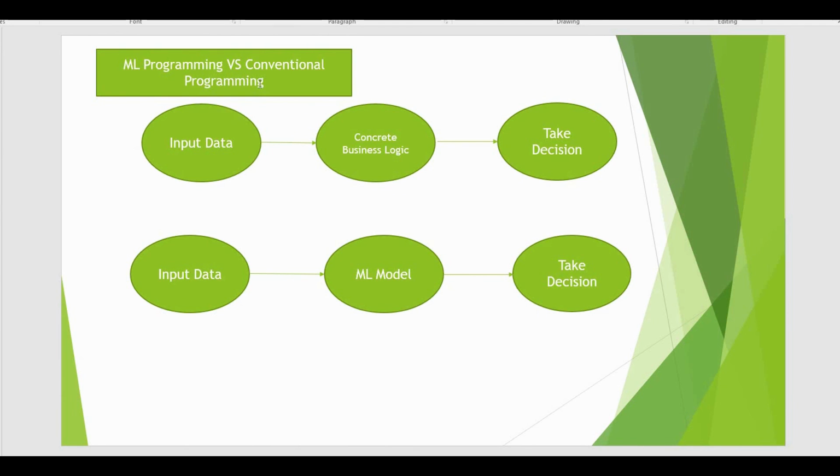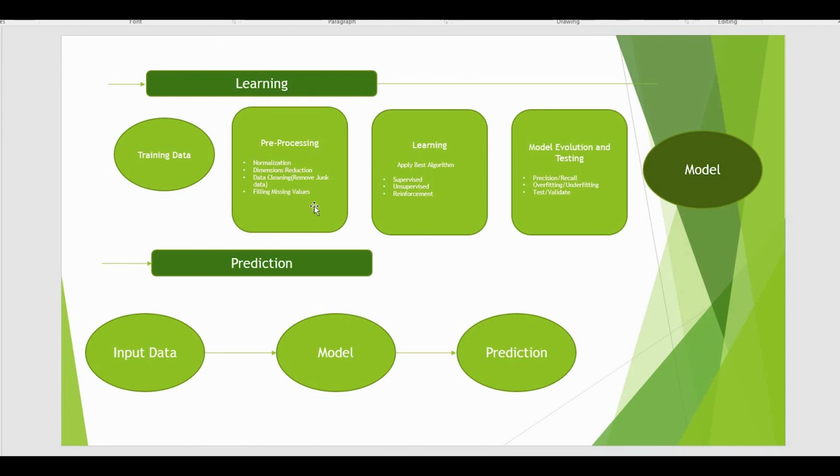Machine learning programming versus conventional programming. When we have a concrete business logic, then it is conventional programming. And when we use ML programming to take some decision, it is AI programming. What are the basic steps for machine learning or AI programming? First, we have to pre-process the data. Then we have to apply some algorithms for learning. After that, we evaluate that. And that model is used to make predictions.